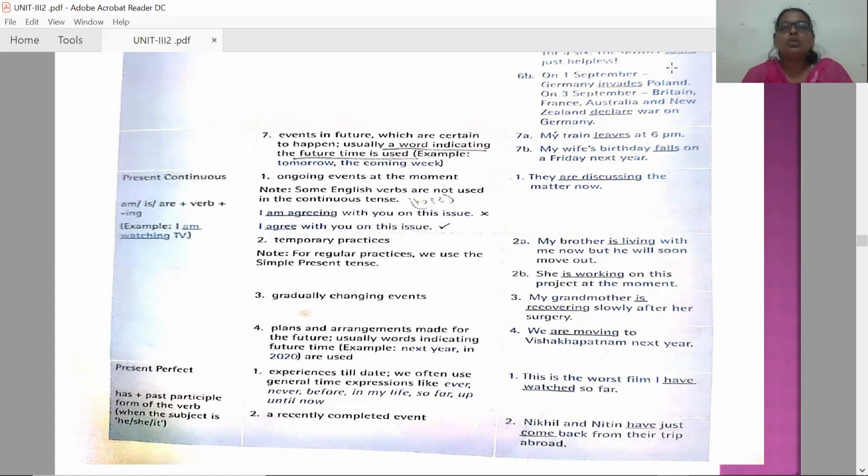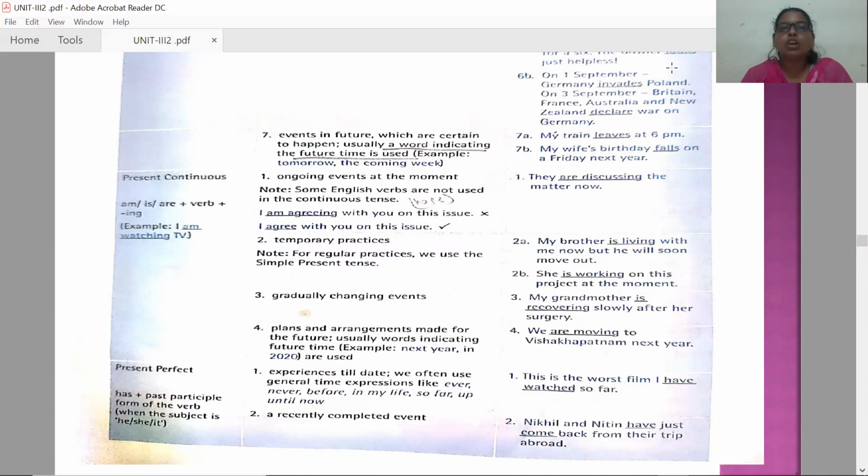So let us see uses of present continuous tense. Ongoing events at the moment. Ongoing events at the moment means presently what are going on. They are discussing the matter now. I'm teaching tenses now.